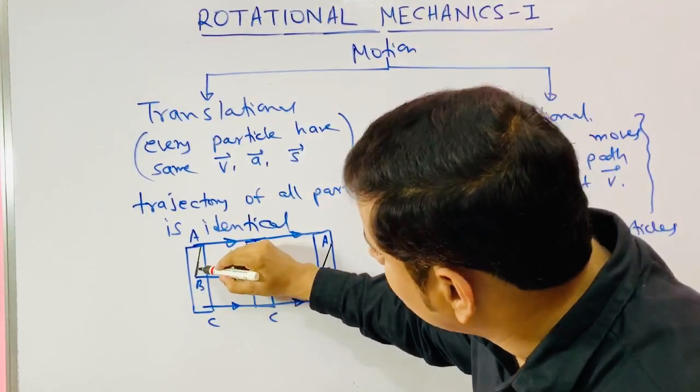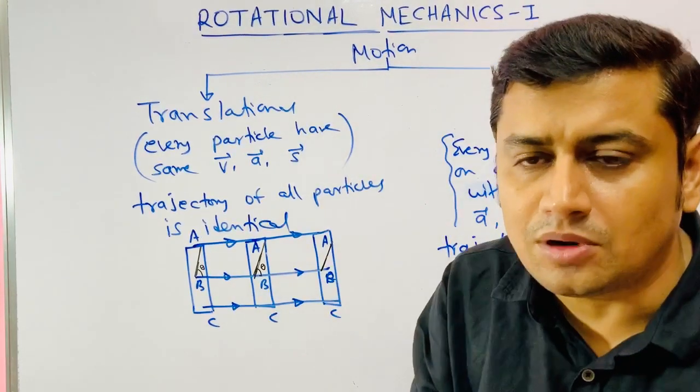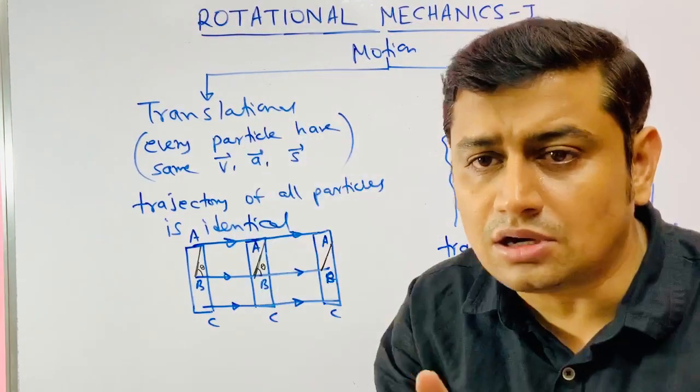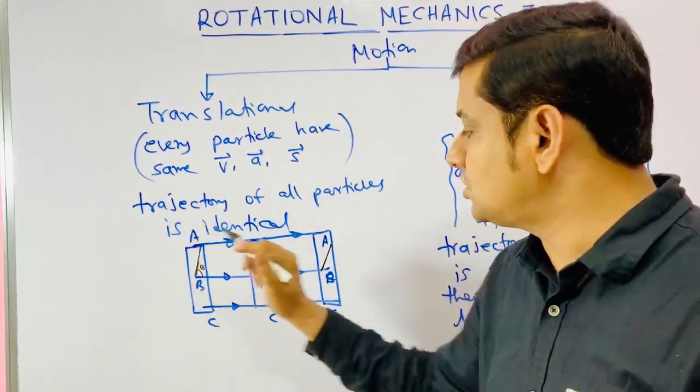This angle theta would not change. Any imaginary line drawn within the body would not change angle with any of the axes. This is called translational motion.